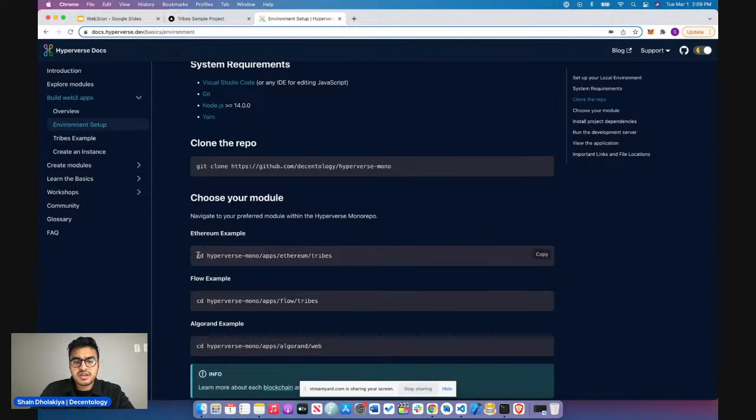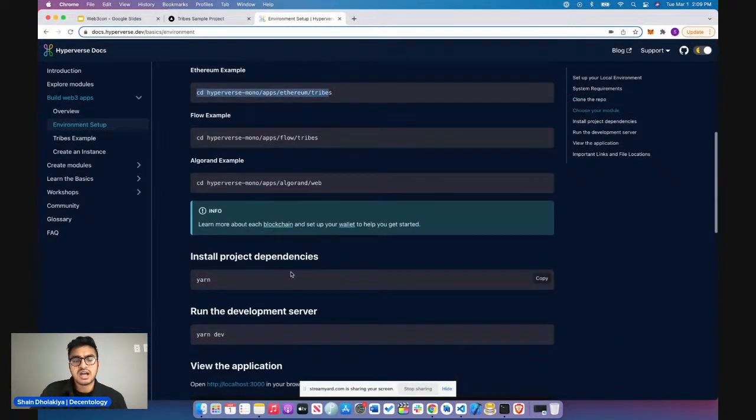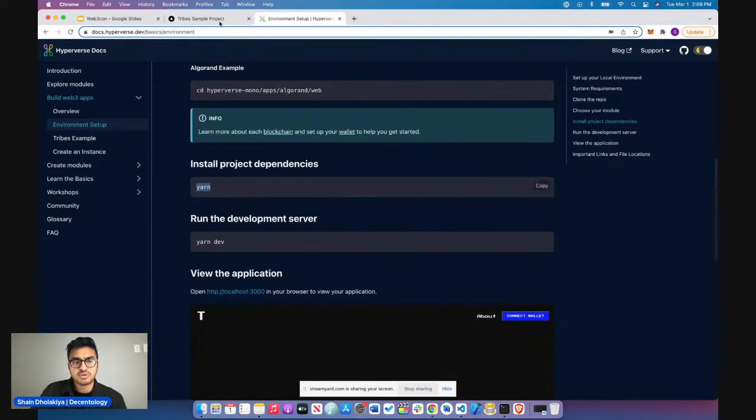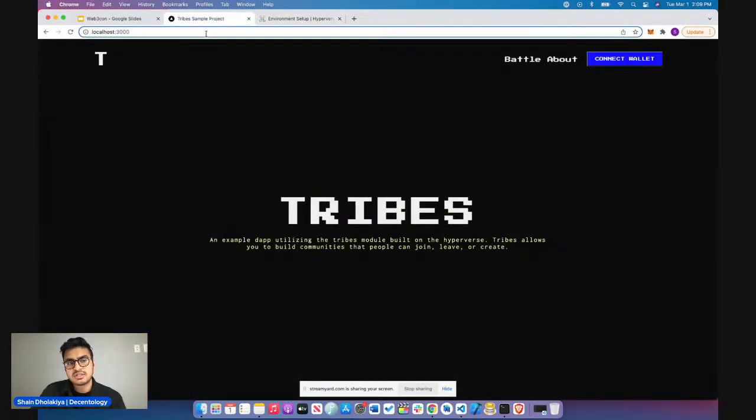For this case, I'm going to be showing the tribes module. So we just cd into Ethereum/tribes, since this module is on the Ethereum blockchain. Then you would install the dependencies using Yarn and run yarn dev, which will get the localhost up and running. So right here, I already have the tribes module up and running.